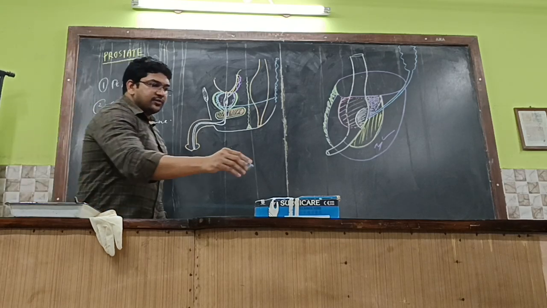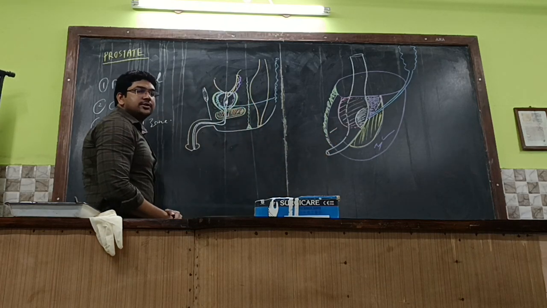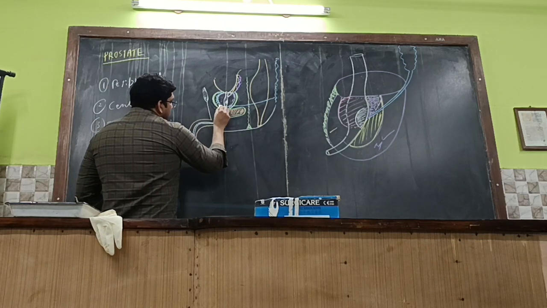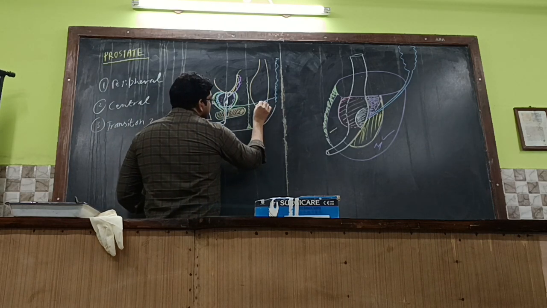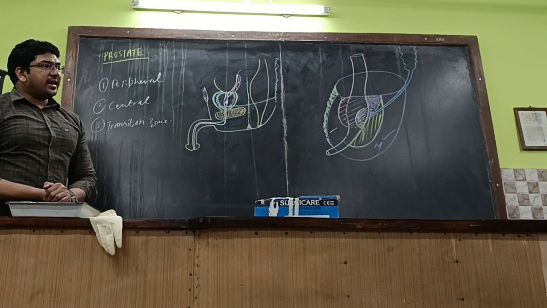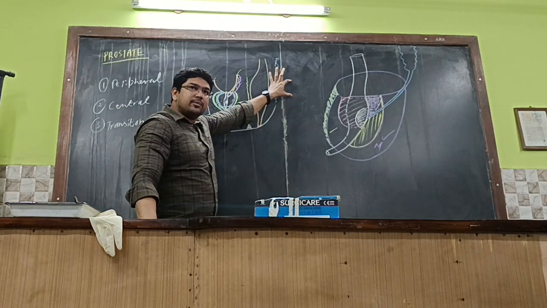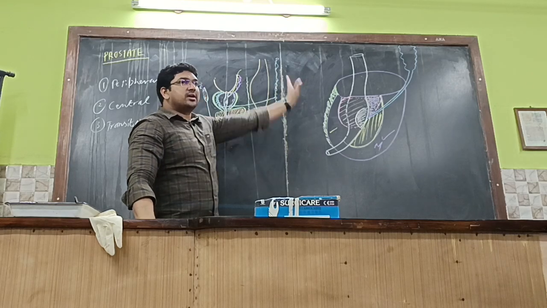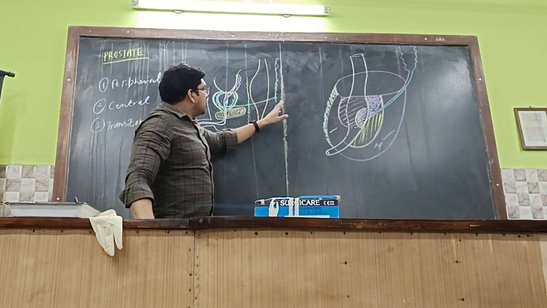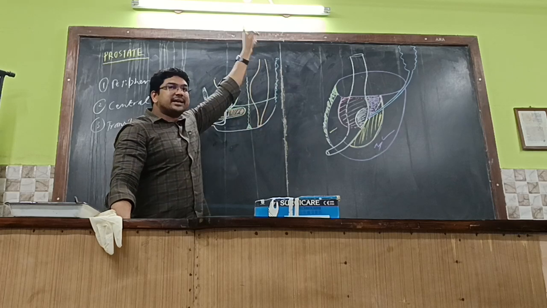Get it or not? So if there is any malignancy occurring, for example in the peripheral zone over here, that peripheral zone is very much close to these veins, and the malignant cells will be traveling through these veins and draining into the paravertebral veins. So if the paravertebral veins are involved, the vertebra will be getting the metastasis, and further it will be reaching up to the skull, and of course the brain also. Get it or not? So the carcinoma over here will be spreading towards the brain through these venous plexuses.